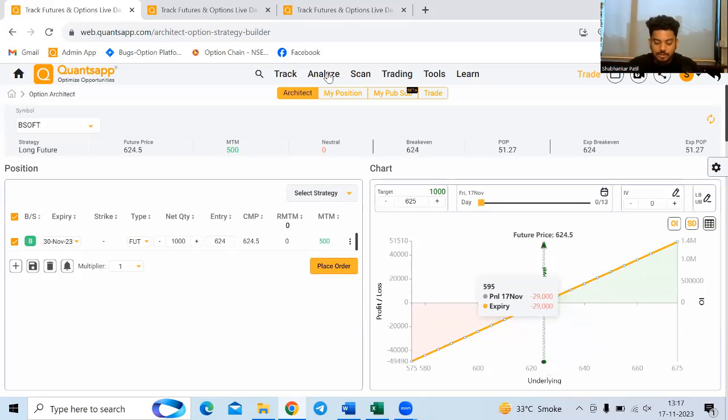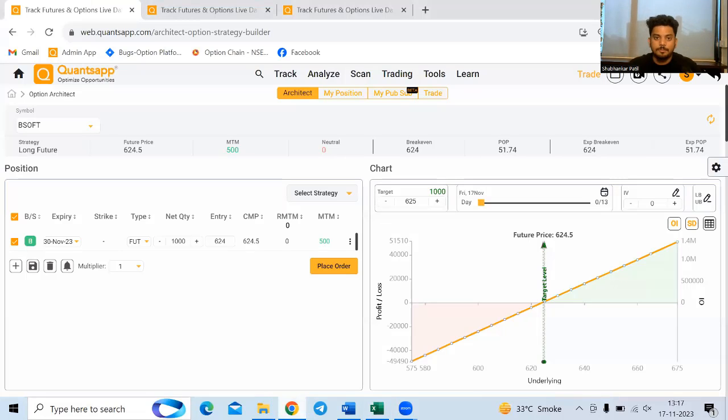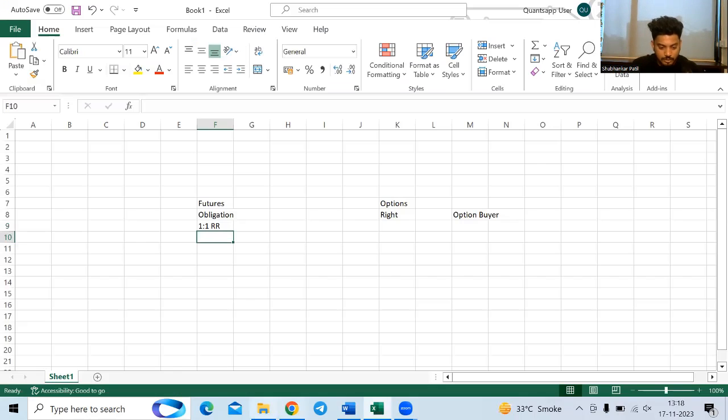So the thing with futures is that it will have a reward to risk of 1:1. That means you will earn 1 rupee, and on the other hand, you will lose 1 rupee. Because there are no Greeks affecting futures, you will never have the leverage of capitalizing on something like time or volatility. The only thing you will be trading is your forecast, the direction. Only directional trading.